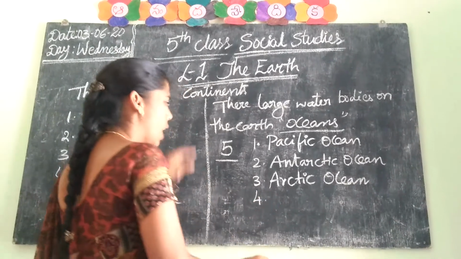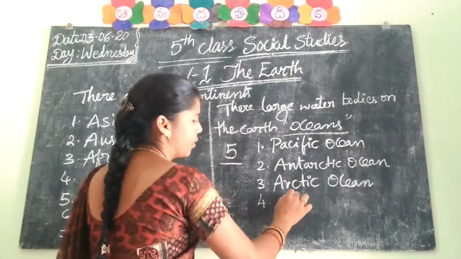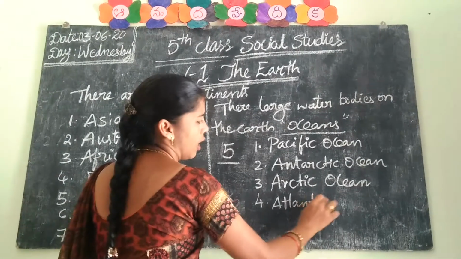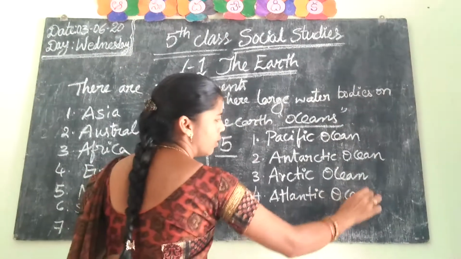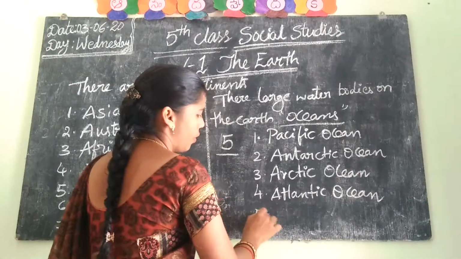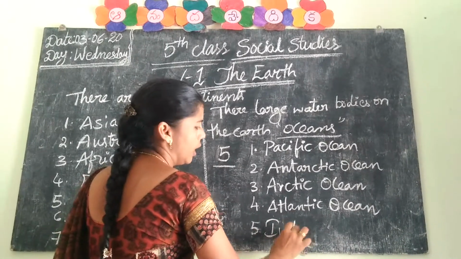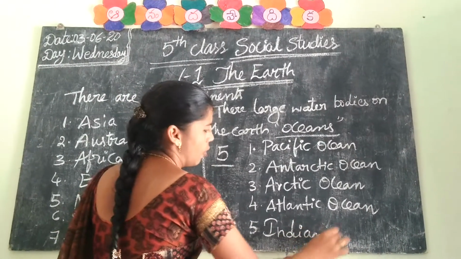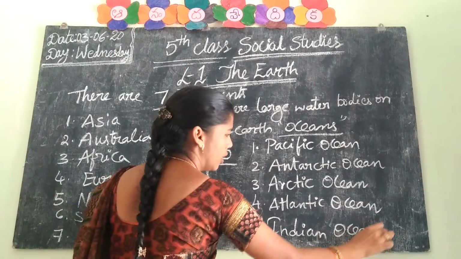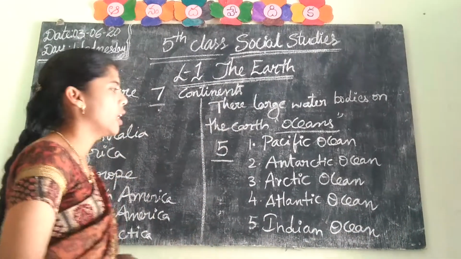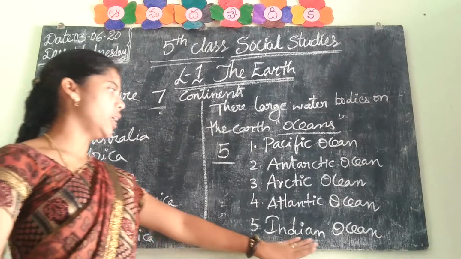Fourth one is Atlantic Ocean. Fifth one is Indian Ocean. Indian Ocean is at the southern side of India.